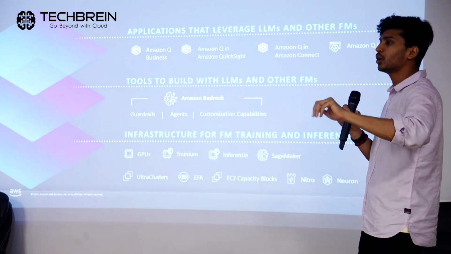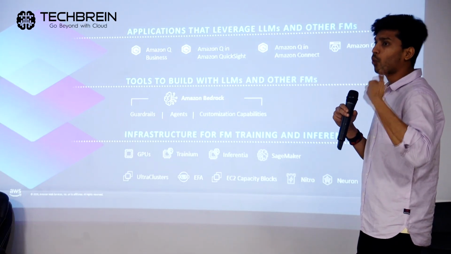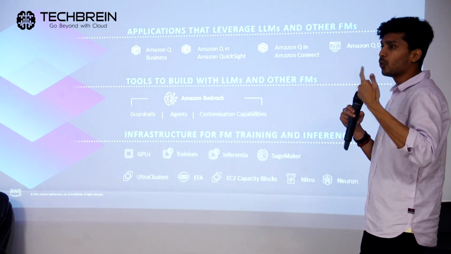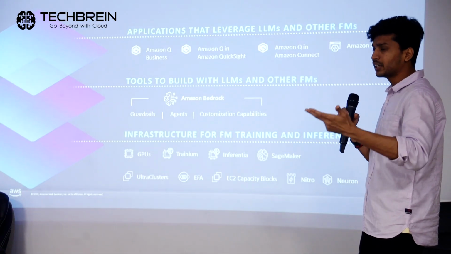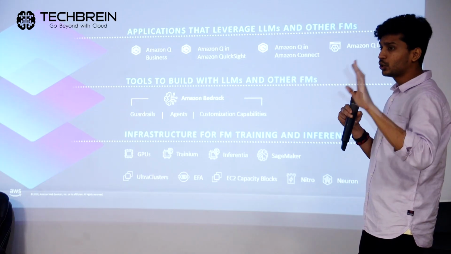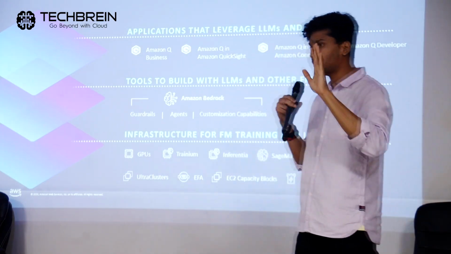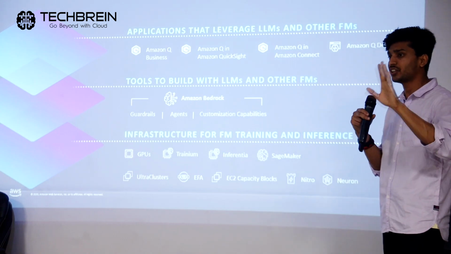So you don't need to worry about which foundational model is being used there and how. At the end of the day, you just need to use that application to do a particular task that it is trained to do.